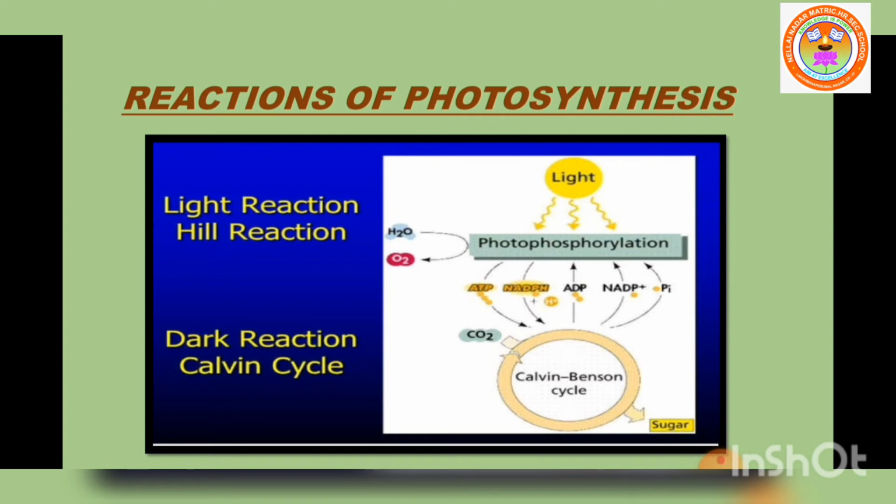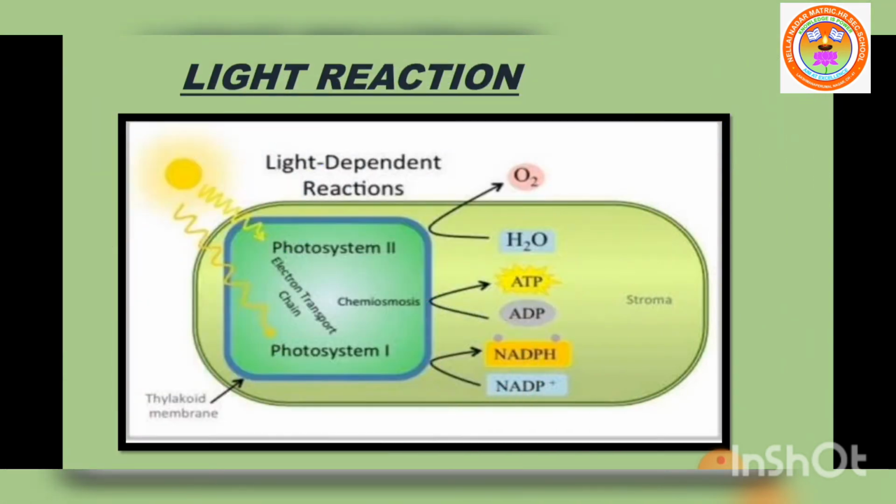Let me see light reaction and dark reaction. Light reaction is known as light dependent photosynthesis or Hill reaction. This was discovered by Robin Hill in the year 1939. Light reaction of photosynthesis takes place in the thylakoid membrane, so the grana of the chloroplast, because grana only contains pigment.